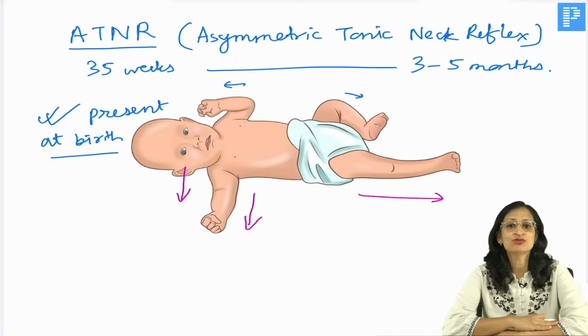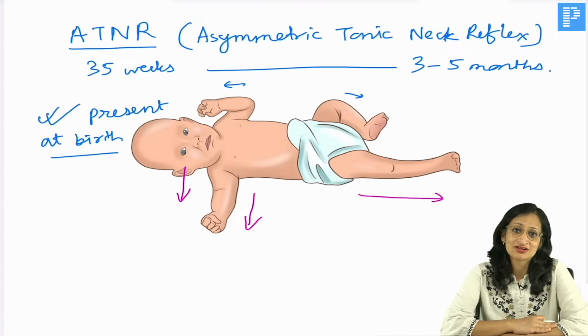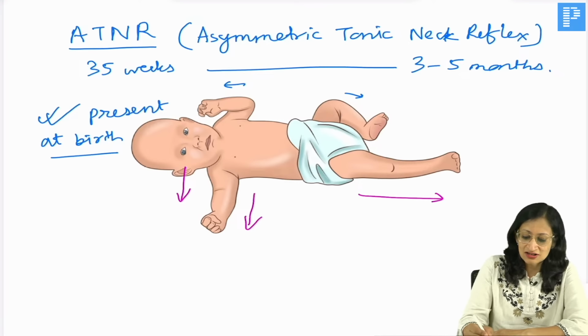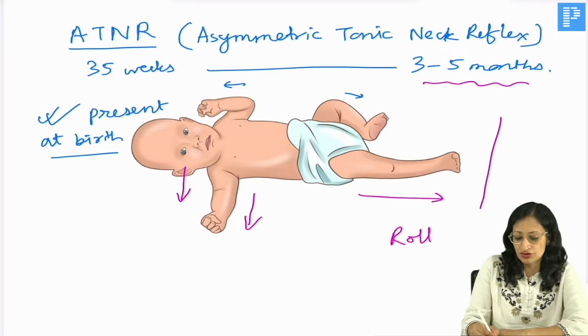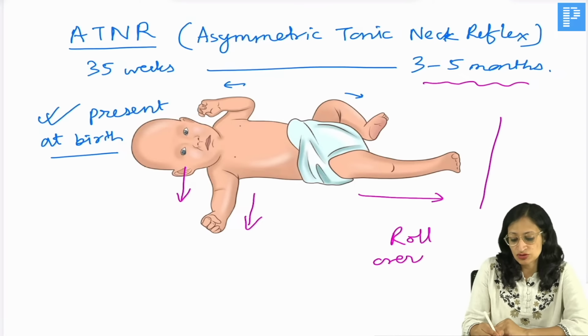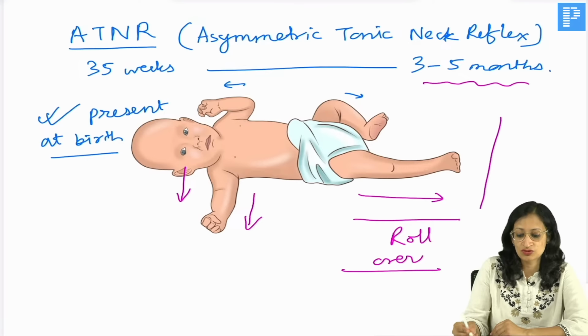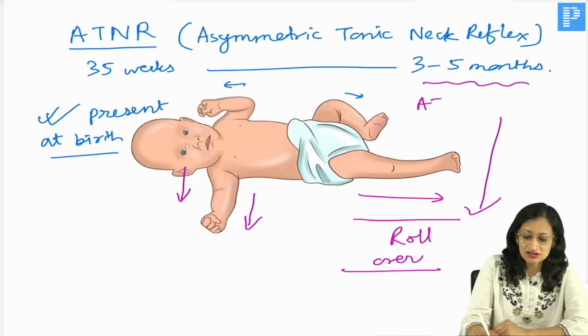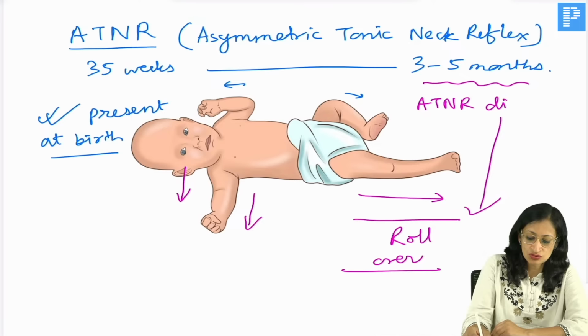And what will happen when this ATNR is going to disappear? So, when this ATNR disappears, that is when the baby learns to roll over. So, the baby turns from prone to supine and supine to prone. So, only when the ATNR disappears, the baby learns to roll over, right?